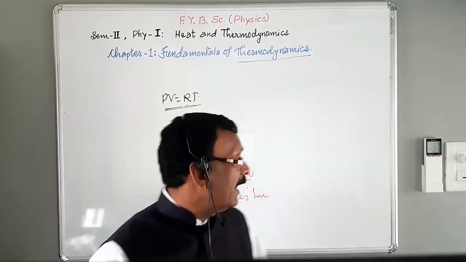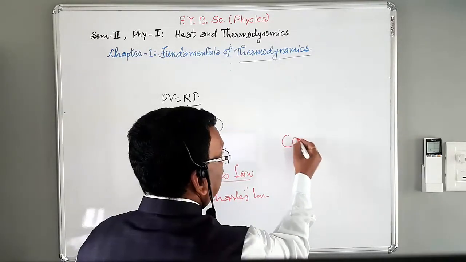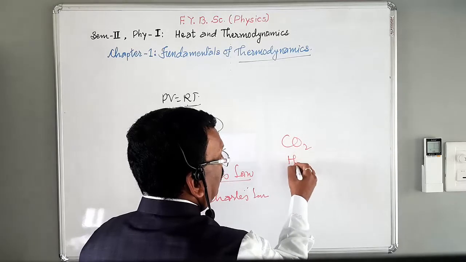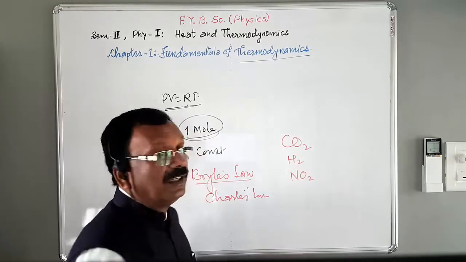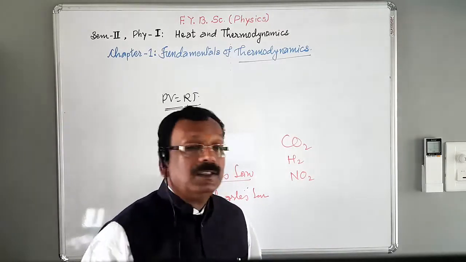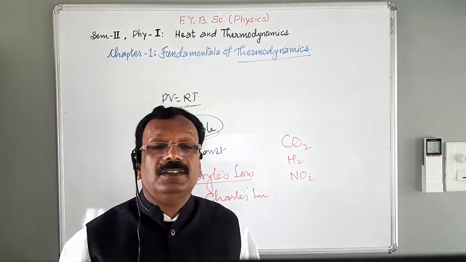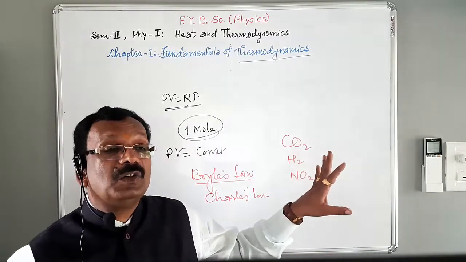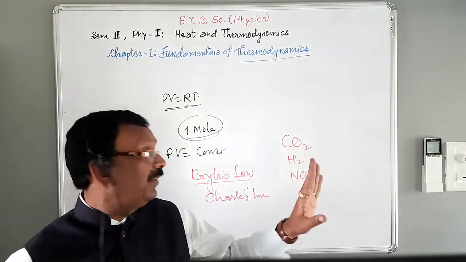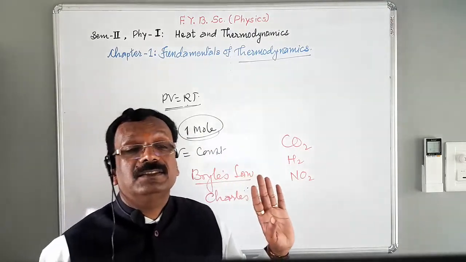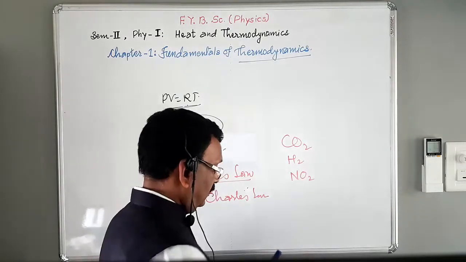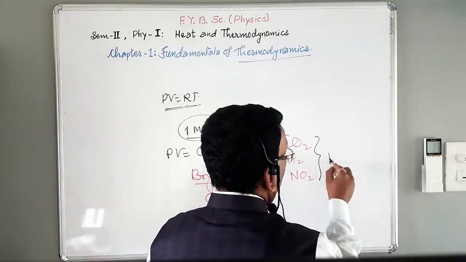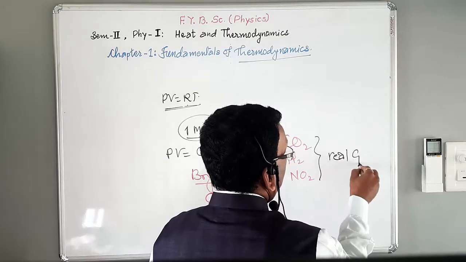However, gases like CO2, H2, NO2, that is carbon dioxide, hydrogen, and nitrogen dioxide, are not perfect in this sense. Such gases are called real gases.